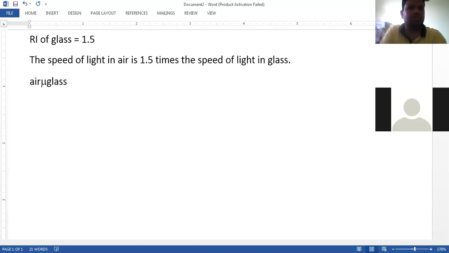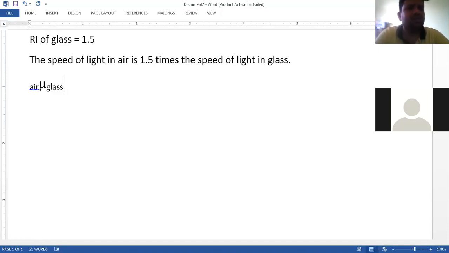Generally what we do, I will write it magnified, and generally the mediums, glass and air, are written in subscript. So the first medium is air, and the second medium is glass, and I write them in subscript. Remember class, we write air, then the refractive index sign, and then we write glass.